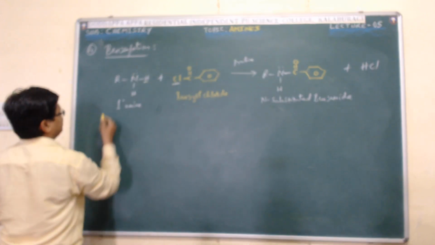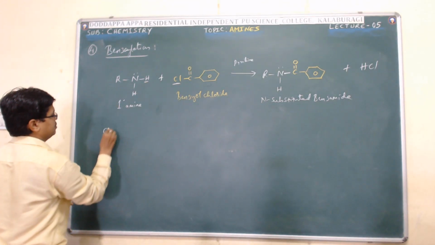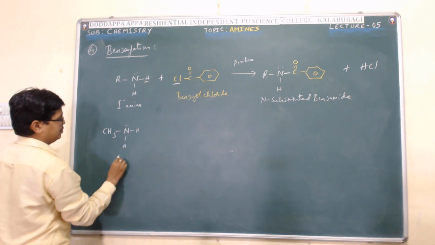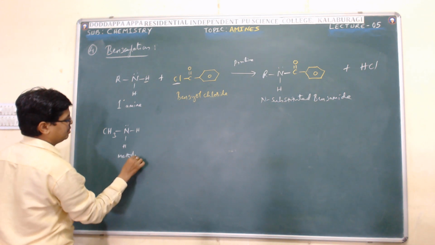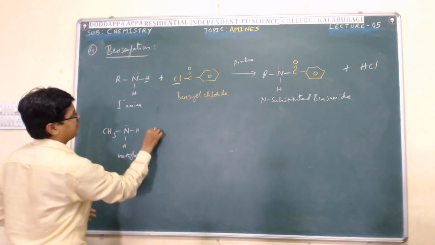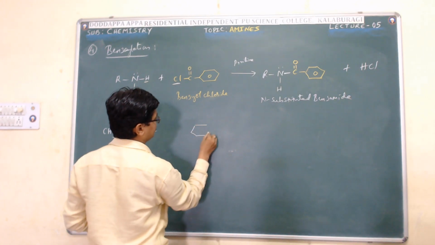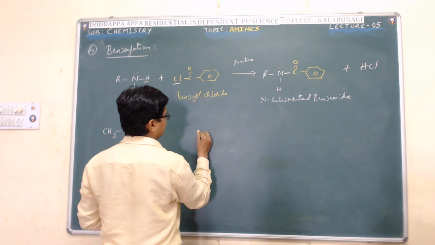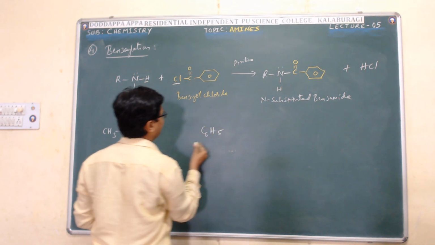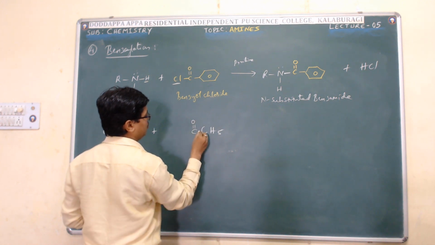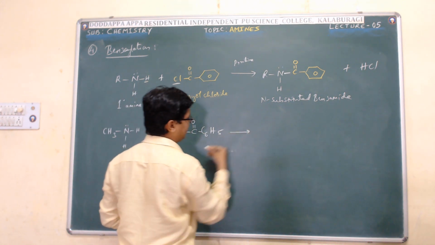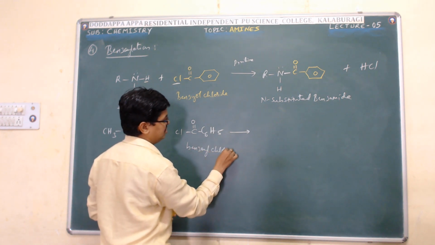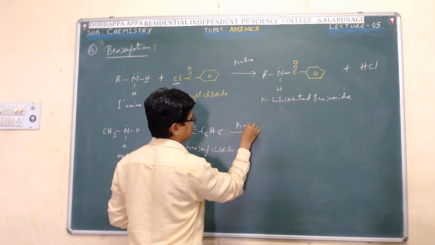Example, replace R by a methyl group. So CH3NH2, methylamine, reacts with benzoyl chloride. Instead of the benzene ring you can write C6H5 also. C6H5 C double bond O Cl reacts with methylamine in the presence of pyridine as a catalyst.